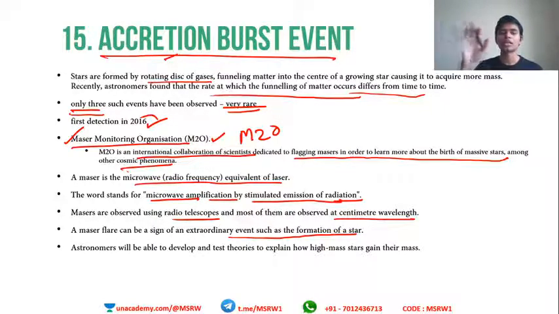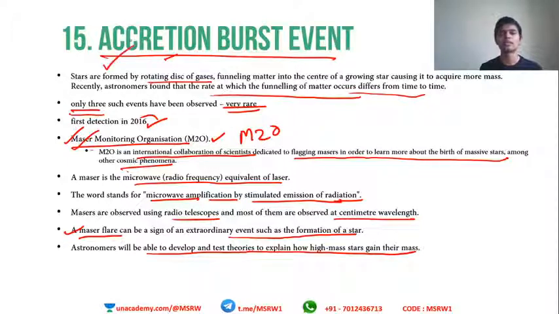In order to study these maser events, we made the Maser Monitoring Organization as an international collaboration. Astronomers will be able to develop and test theories and explain how high mass stars gain their mass. Certain stars are of very high mass. The Sun is actually one of the smallest stars. There are stars which are thousands of times larger than the Sun. So how is that much mass coming into that star? This can all be studied using the maser flares.